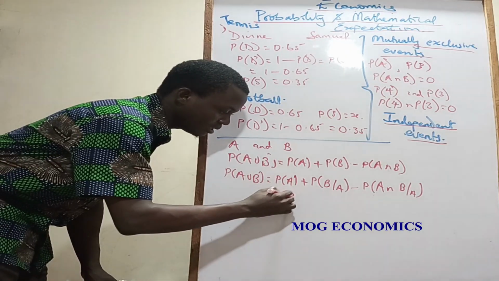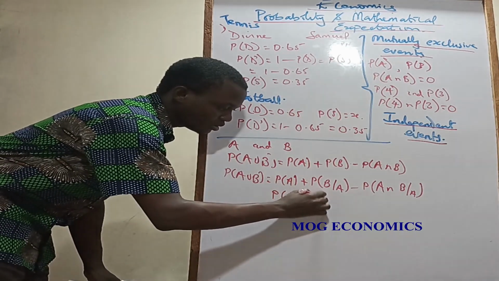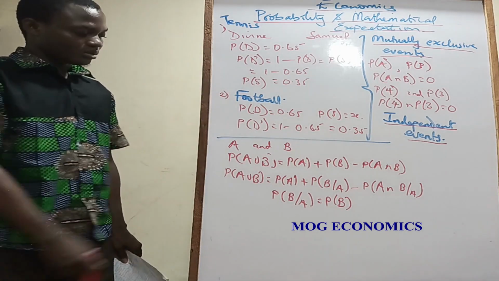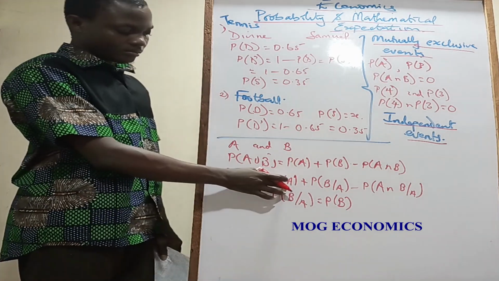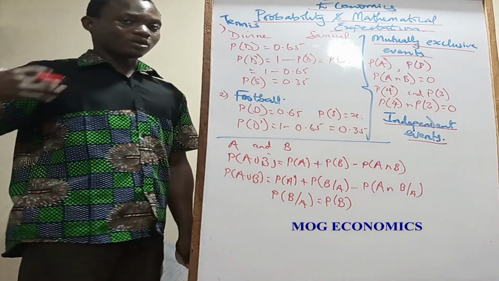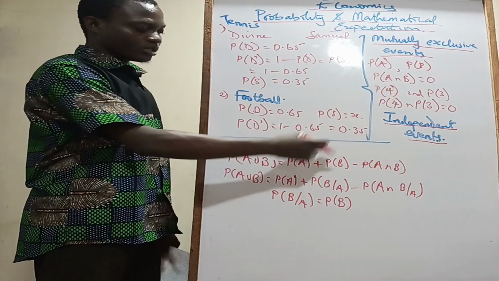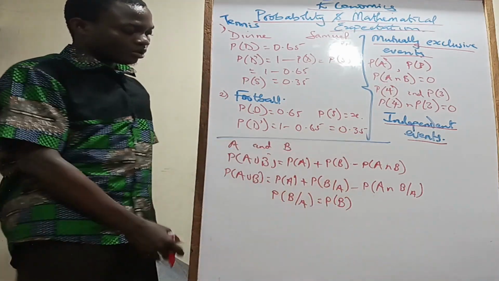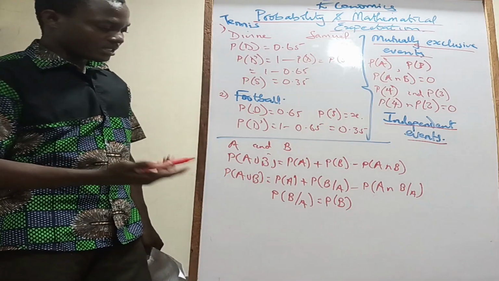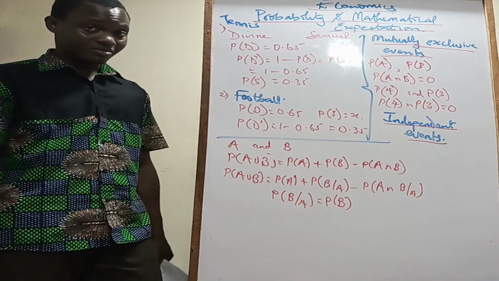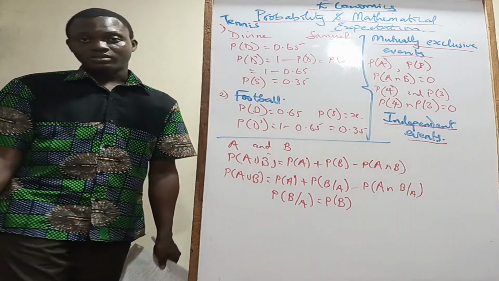But if these events are independent events, what it means is that probability of B, given that event A has happened, is still going to be equal to probability of B, because B actually doesn't care. B is an independent event. So look at the way it reads: probability of A plus, because you've done A first, probability of B as a function of A that has happened. If they are independent events, probability of B given that A has happened is still going to be equal to probability of B. Because B doesn't care.